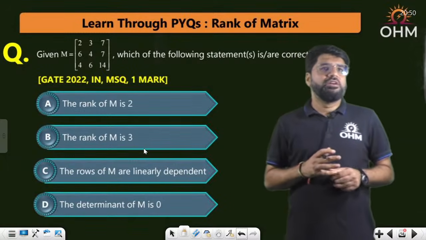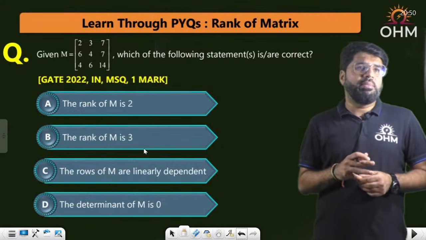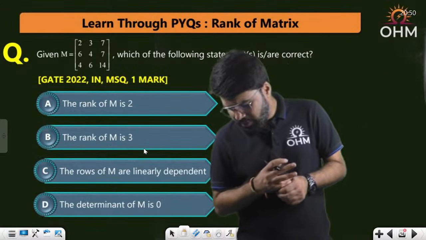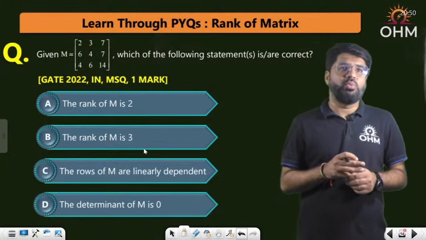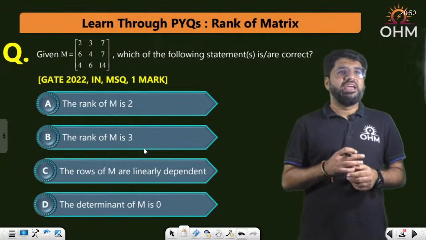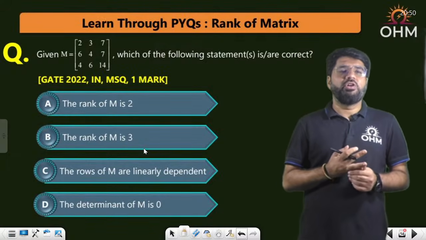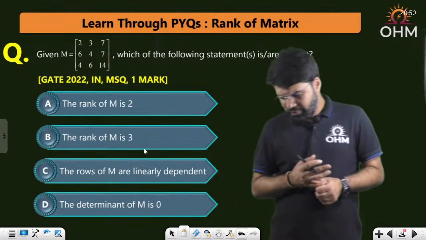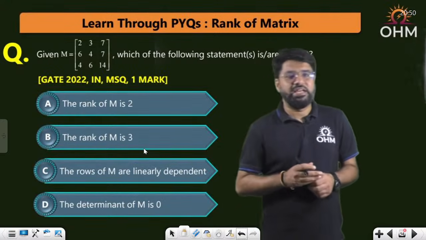So given M, see, MSQ 1 mark question, GATE 2022 instrumentation branch. MSQ means be careful, one or more than one answer may be correct. Given this matrix, which of the following statements is or are correct?